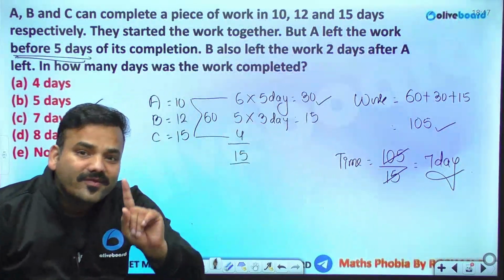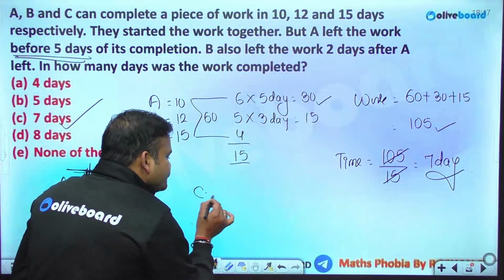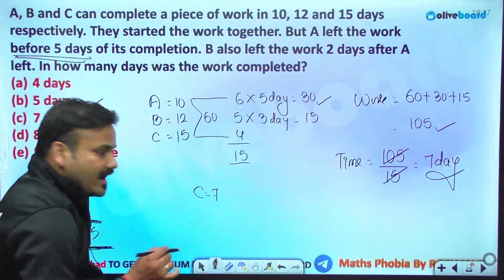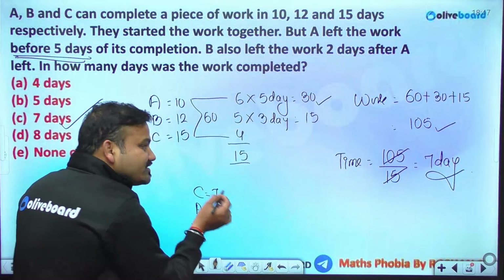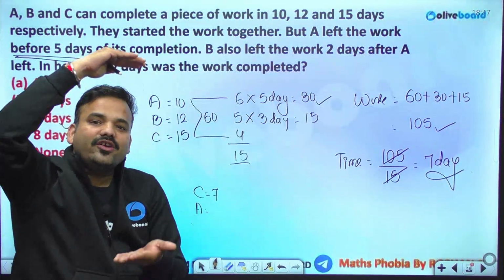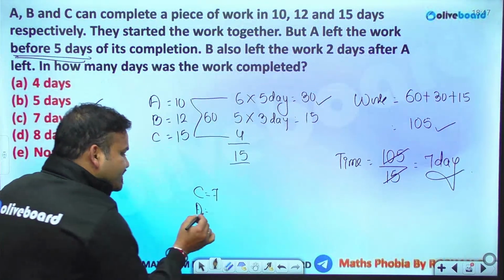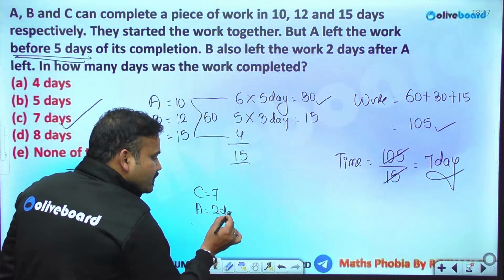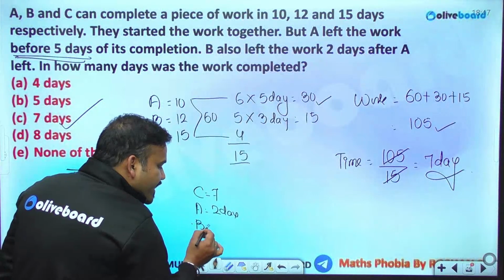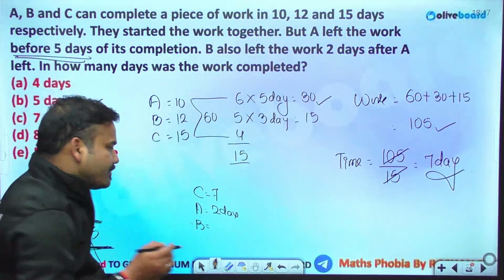So the entire work was completed in 7 days. And who is working for 7 days? It's only C who is working for 7 days. The entire tenure is 7 days. A has left 5 days before completion. That means A has worked only for 2 days. And what about B? B has quit 3 days before. That means B worked for 4 days.